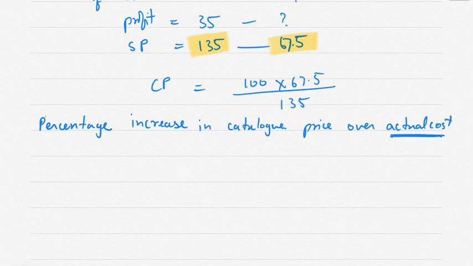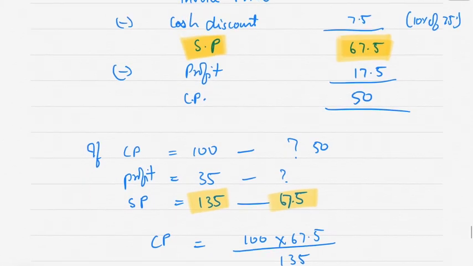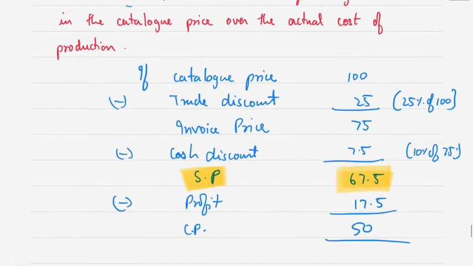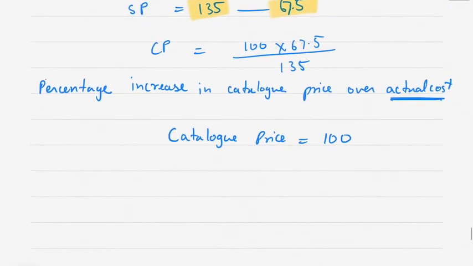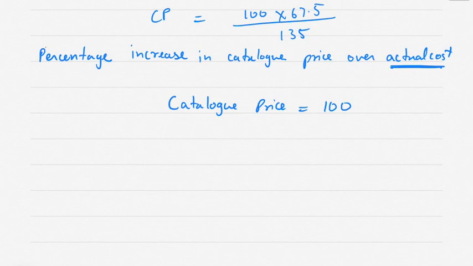Actual cost, you have to keep it as your base. Okay, so catalog price is equal to 100. Correct? My catalog price is 100.